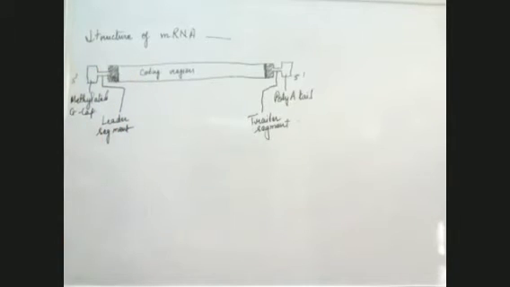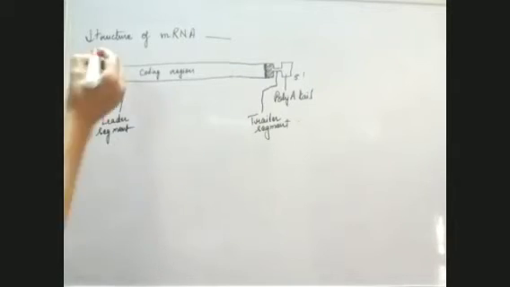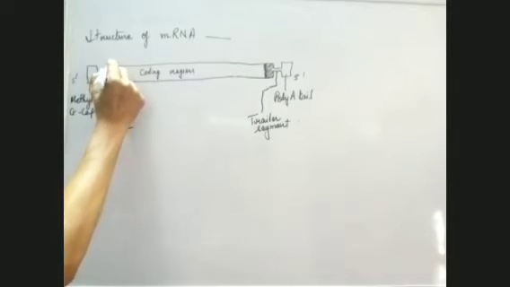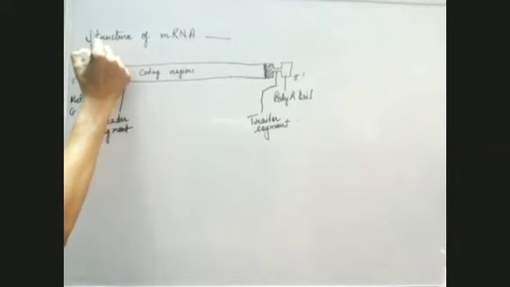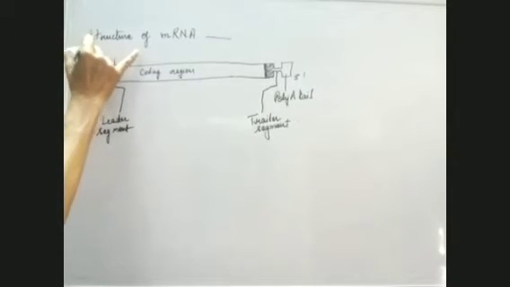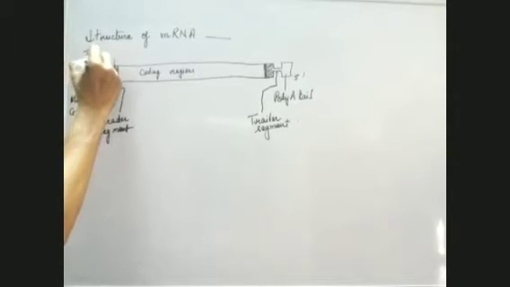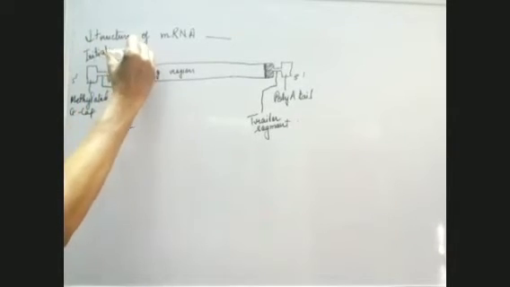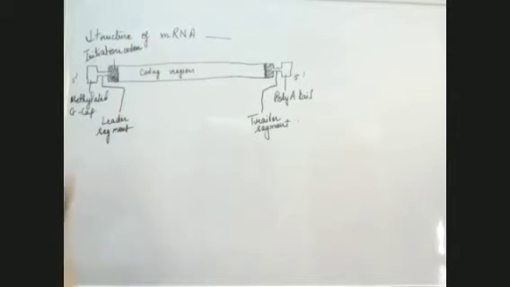There is a difference between this and that dark structure, because the first has the initiation codon. This has the initiation codon, the codon which starts the process.